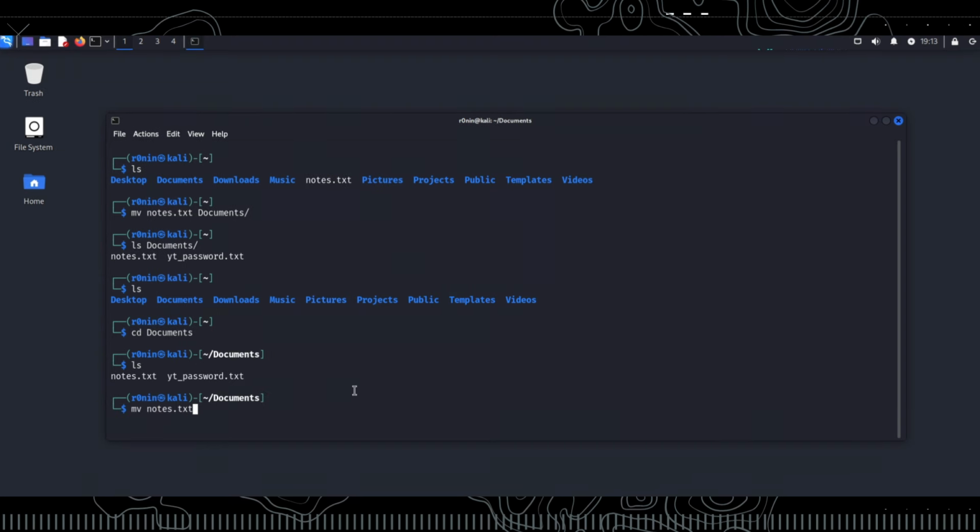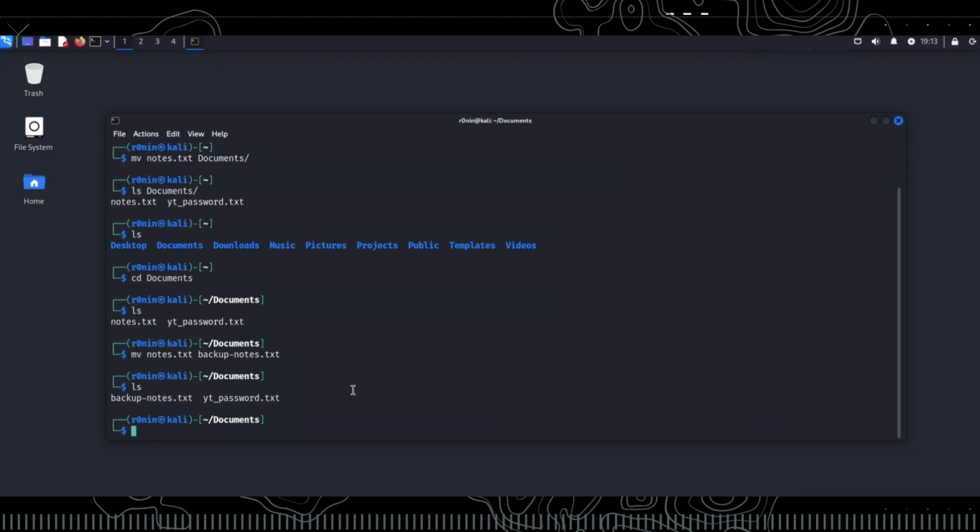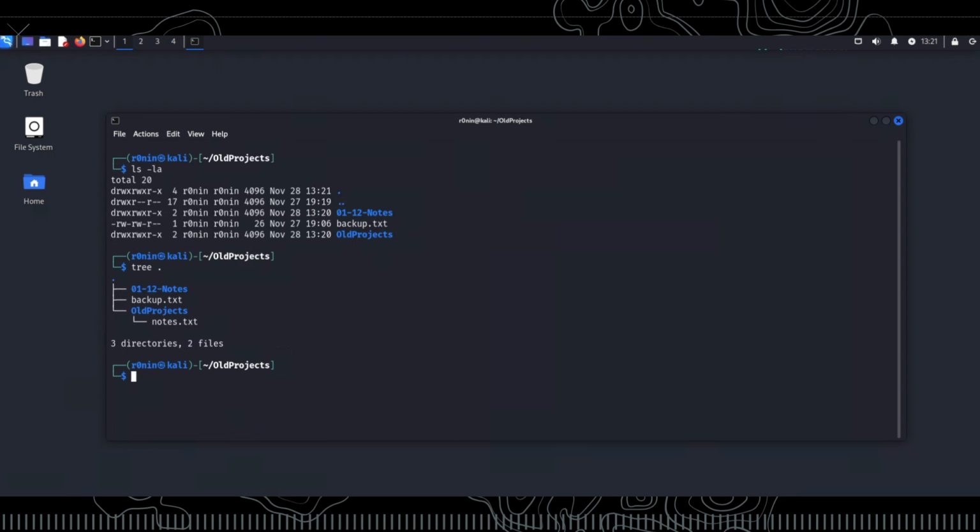If we want to rename the file, we can use the command currently on the screen. To delete files, we use the rm command. Typing rm backup.txt deletes the backup.txt file.